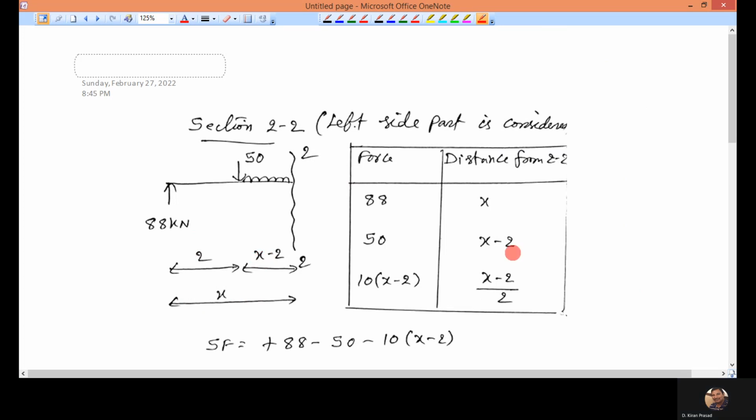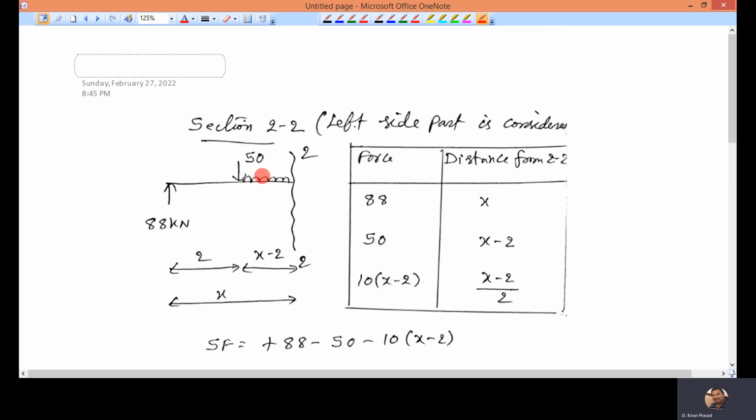For the UDL, what is the force? Intensity multiplied by length. The UDL length is x minus 2. Intensity is 10. So the force is 10 into x minus 2.